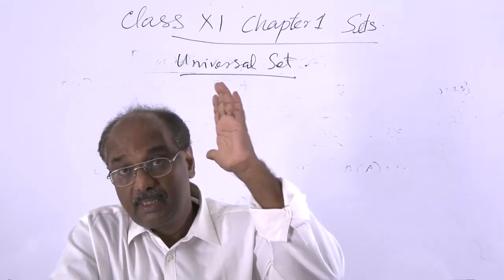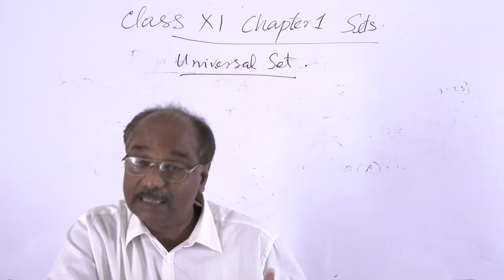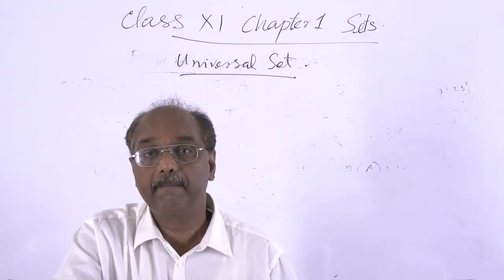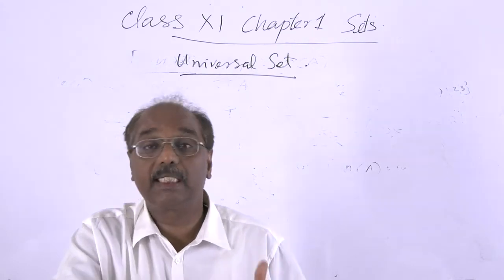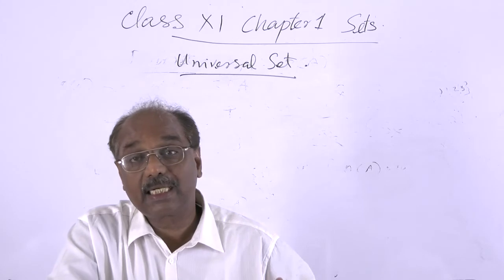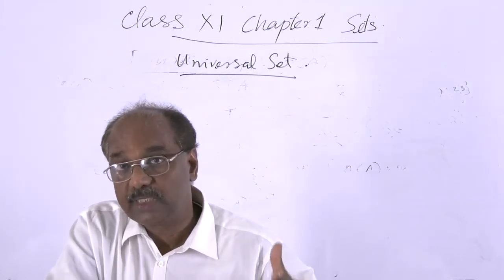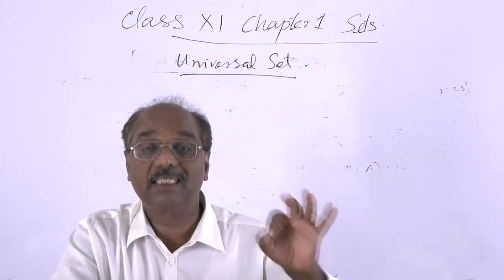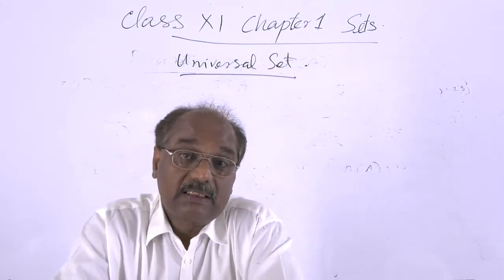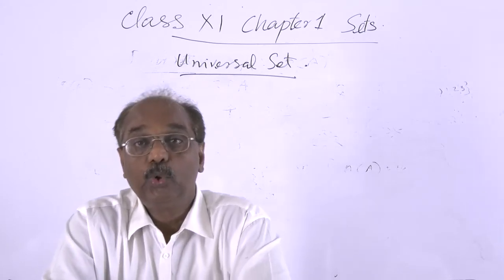There will be a large set, a supermost set we may say, such that the sets under consideration are subsets of that set. Then that set, the supermost set, the largest set, is called the universal set.